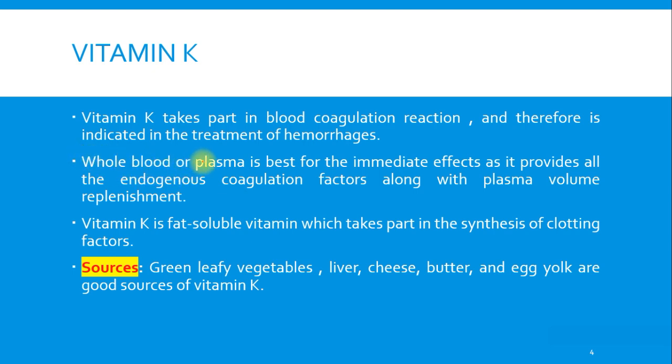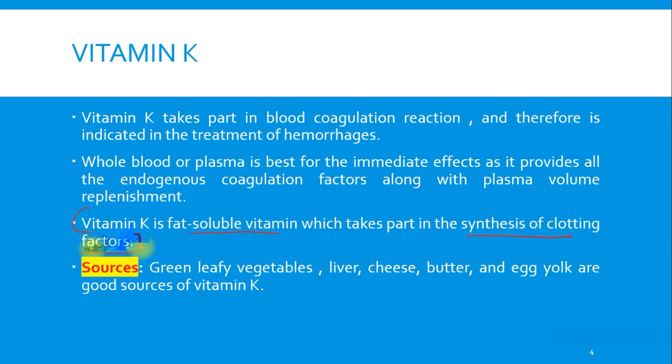The whole blood or plasma is best for immediate effect, as it provides all the endogenous coagulation factors along with plasma volume replenishment. Vitamin K is a fat soluble vitamin which takes part in the synthesis of the clotting factors.